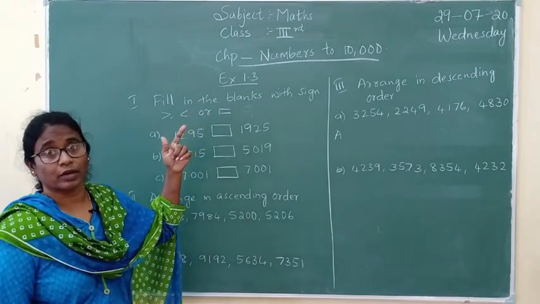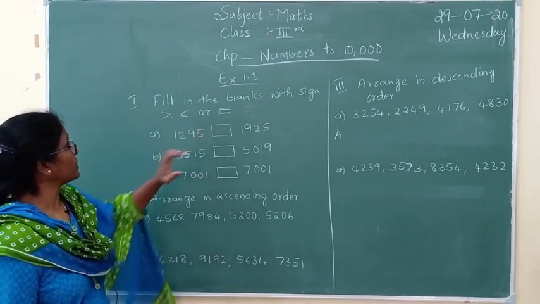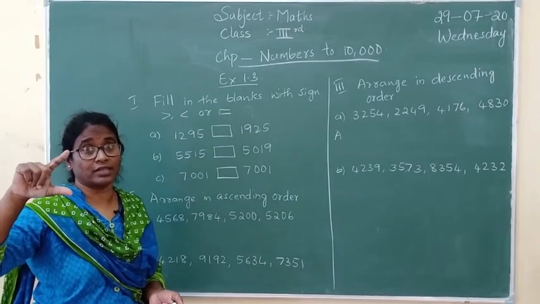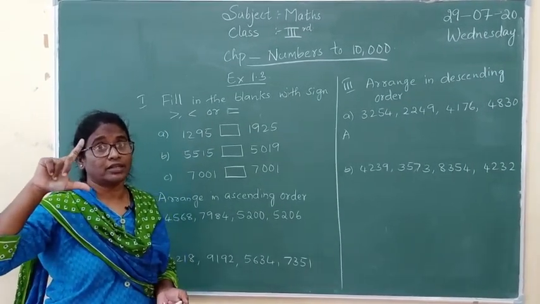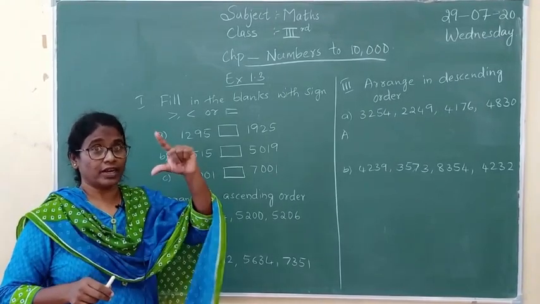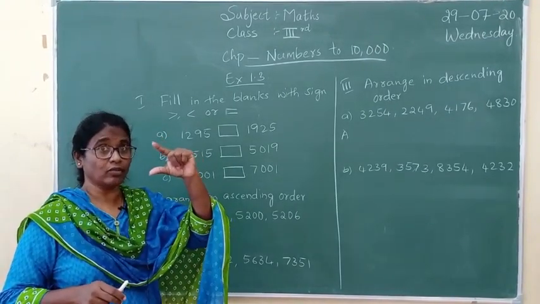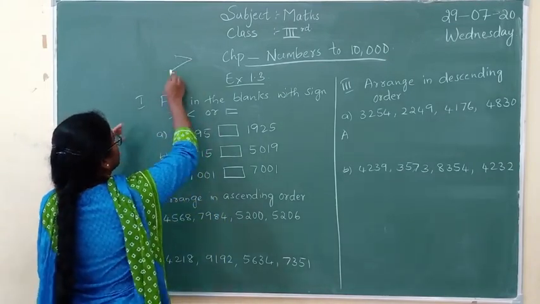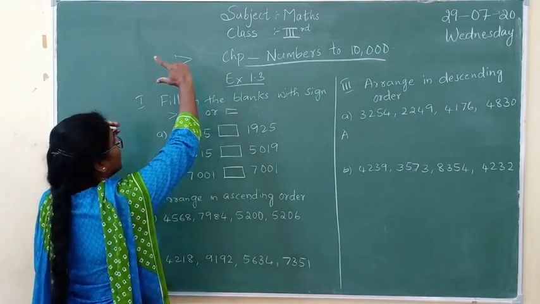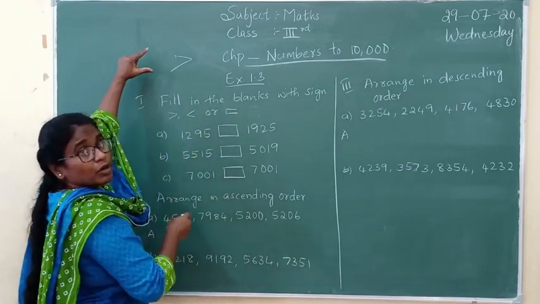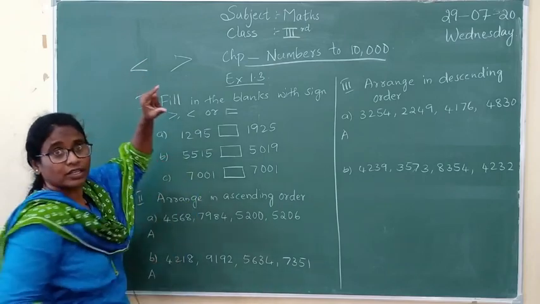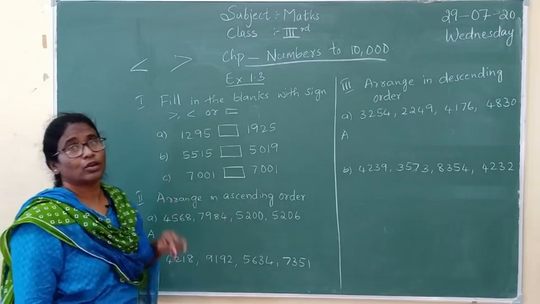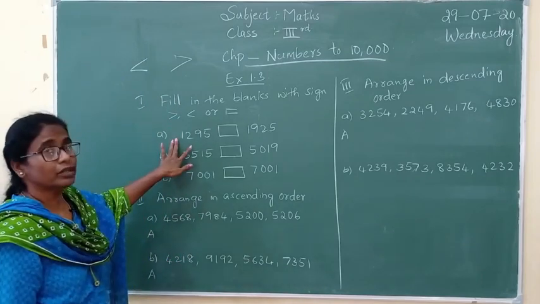Hello children. Now I have told you about the comparing and ordering of numbers, isn't it? Now let's come to exercise 1.3. Fill in the blanks with the sign. The right hand is always the bigger sign. I hope you have studied this in 2nd standard. The right hand side is always the bigger sign, the left hand side is always the smaller sign, and there is also the equals to sign. You all know that. Now let me start with the first one.